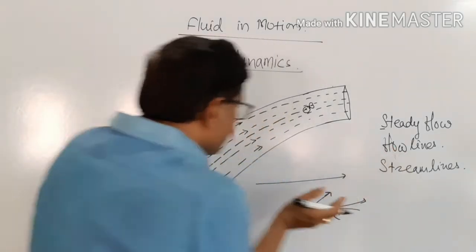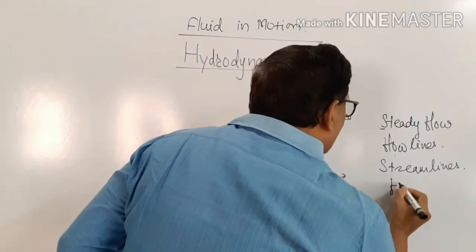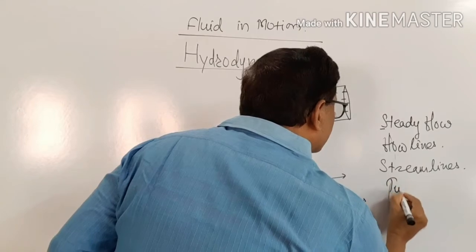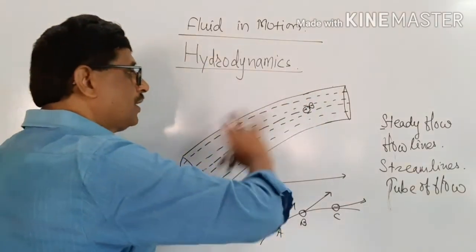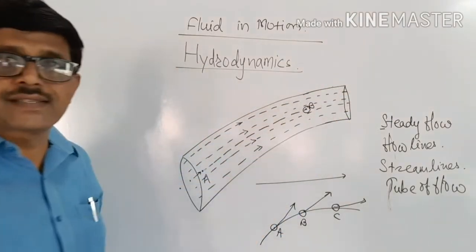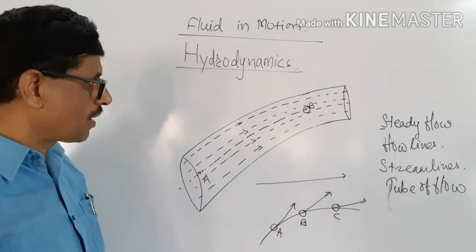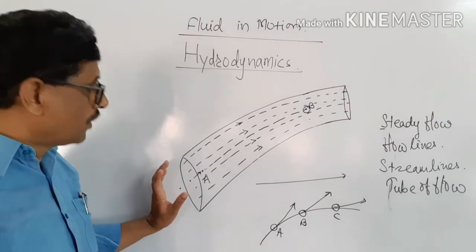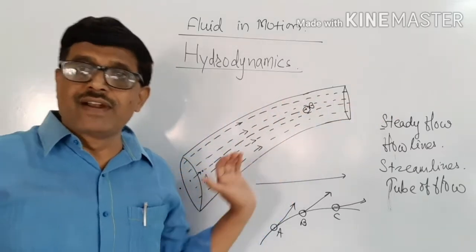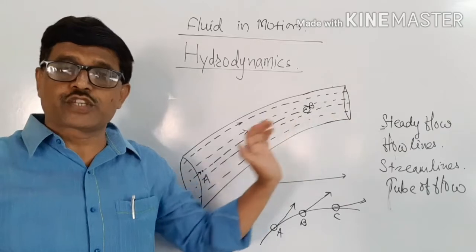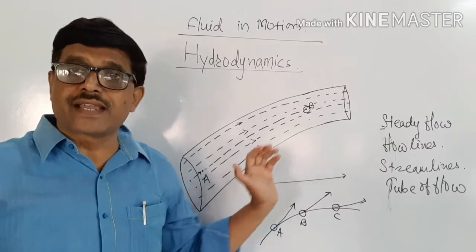All the flow lines bounded by the boundaries is called as tube of flow. In this case, the tube that I had drawn for the consideration is called as the tube of flow. Now, this is a streamline flow in which the liquid particle moves in a given direction at a given point. Its velocity and pressure is same. These streamlines never intersect with each other.